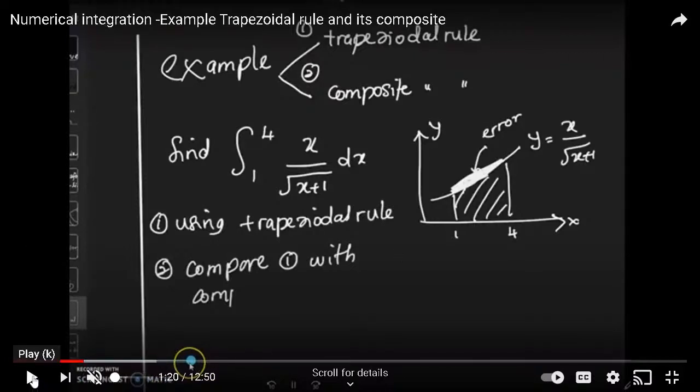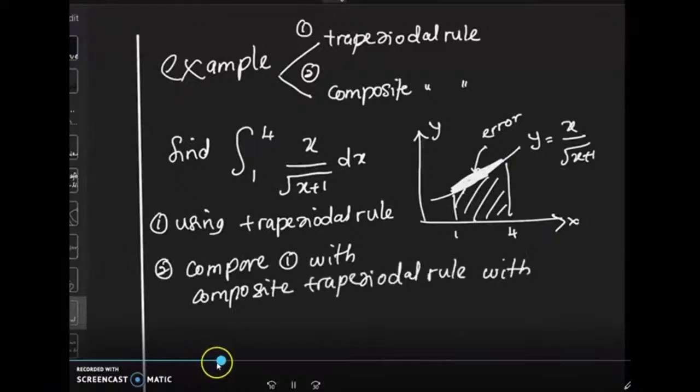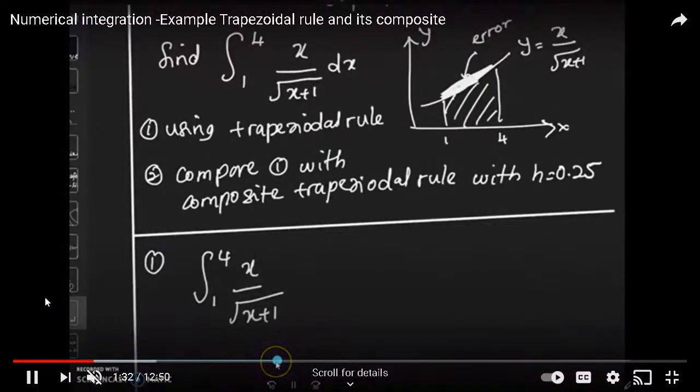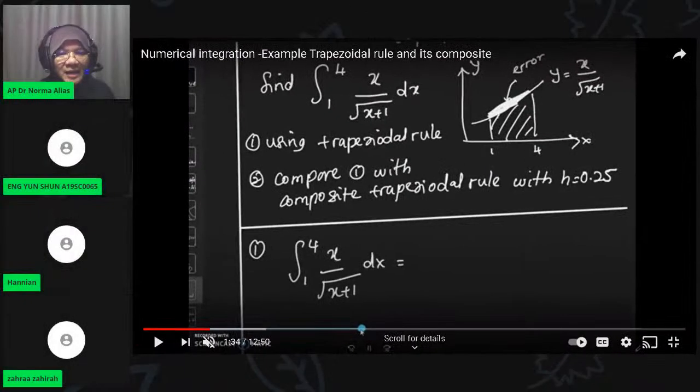First we apply the straightforward trapezoidal rule, very easy. Second, we compare the result of the basic trapezoidal rule and the composite trapezoidal rule. What is the composite trapezoidal rule? What is the difference between the composite trapezoidal rule and the trapezoidal rule?